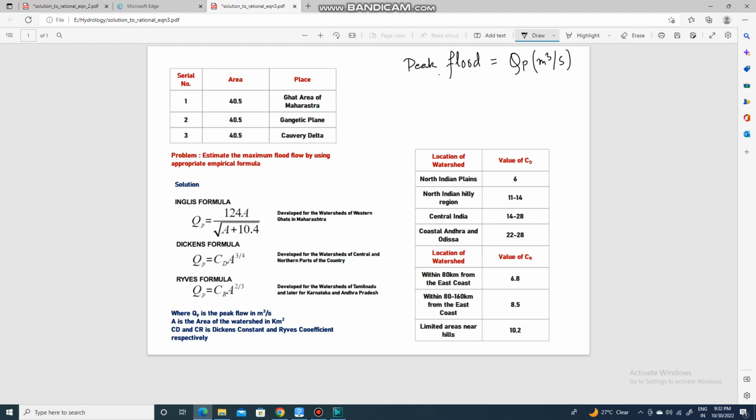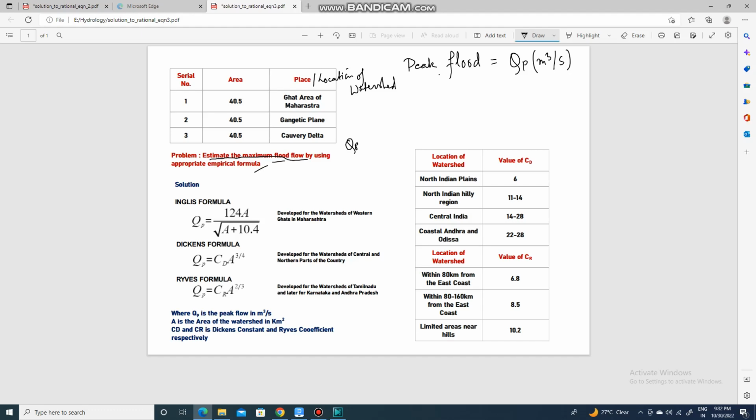Here the area of the watershed and the location of the watershed are given. You have to find the Q. Estimate the maximum flood flow, also known as QP, peak discharge, in meter cube per second, using the appropriate empirical formula.